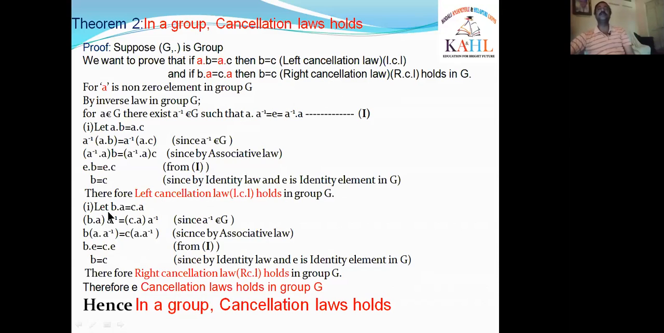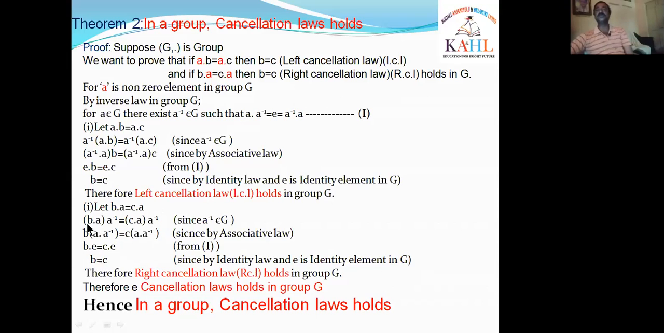Now we are taking B dot A is equal to C dot A. Now I am taking A inverse on both sides, on the right side. If you observe, we are proving the right cancellation law. That's why we are taking A inverse on the right side: B dot A into A inverse, C dot A into A inverse.